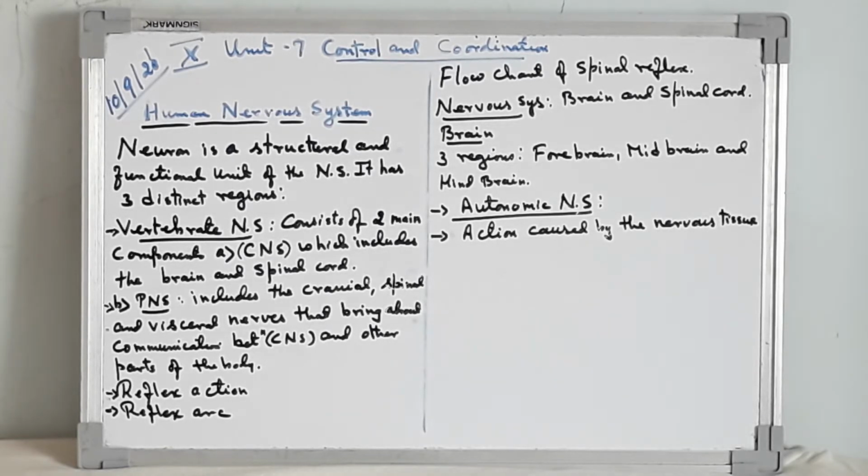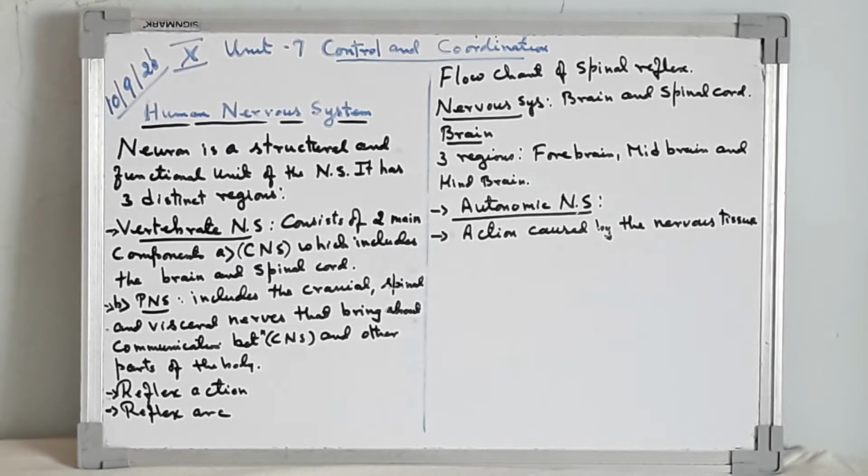Now, how is information transferred? The information acquired at the end of the dendrite tip of the nerve cell sets off a chemical reaction that creates an electrical impulse, which travels from dendrite to cell body to axon. At the end of the axon, the electrical impulse sets off the release of some chemicals, which cross the gap called synapse and start the impulse in the dendrite of the next neuron. Then the impulse reaches the effector organs like glands and muscles.